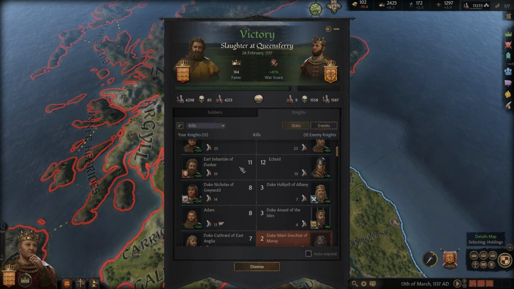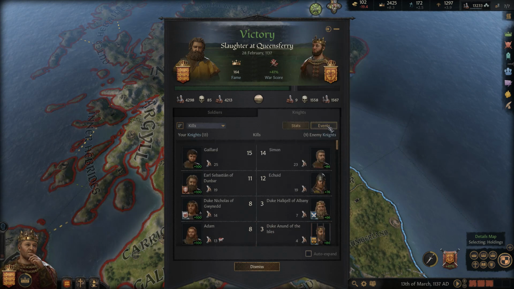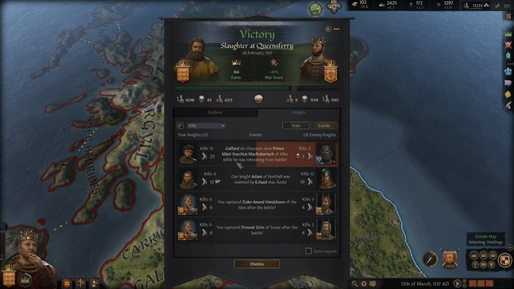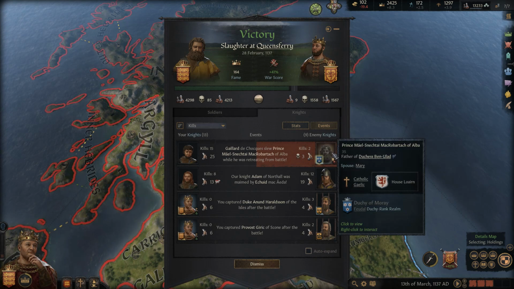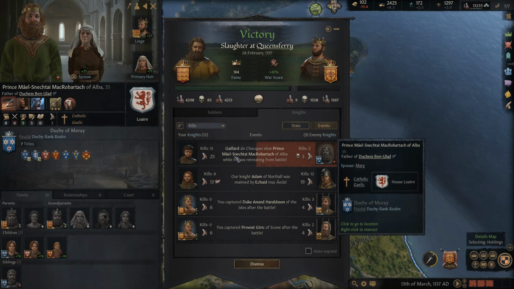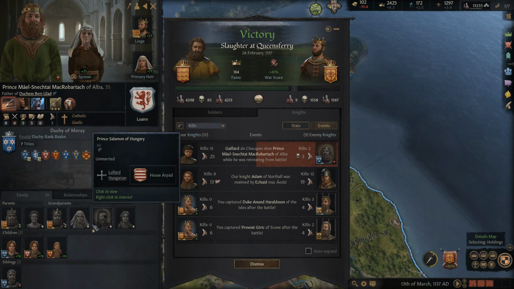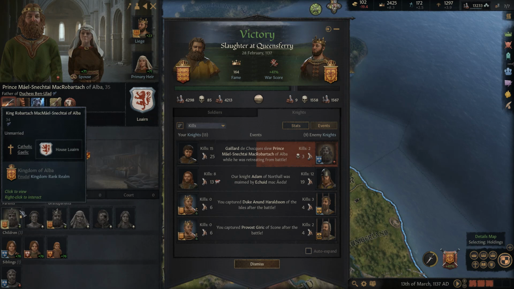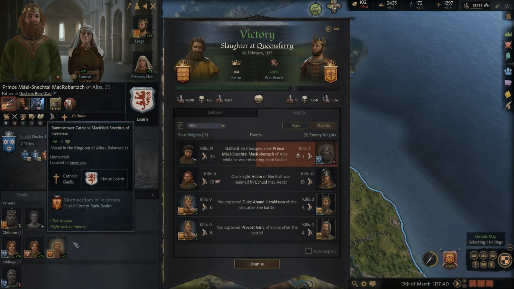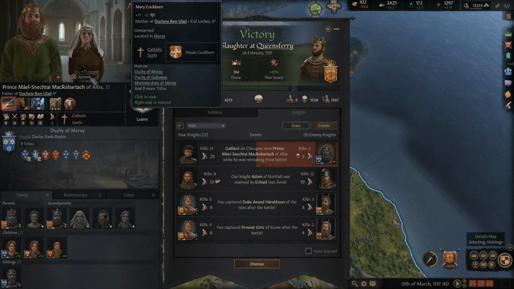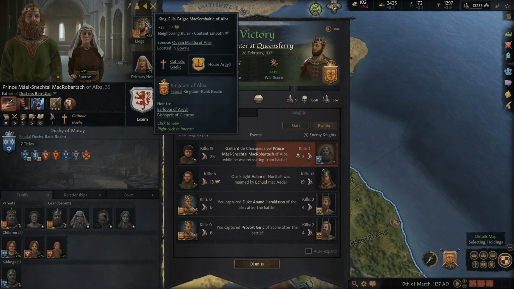The Earl here, Earl Sebastian, got the second most kills. Let's take a look at the events. He also slew this prince here. Oh, is this the son of the king? Or his brother? I'm not seeing how he's related here. He's the son of a former king, but I'm not entirely sure how he's related to the current king.